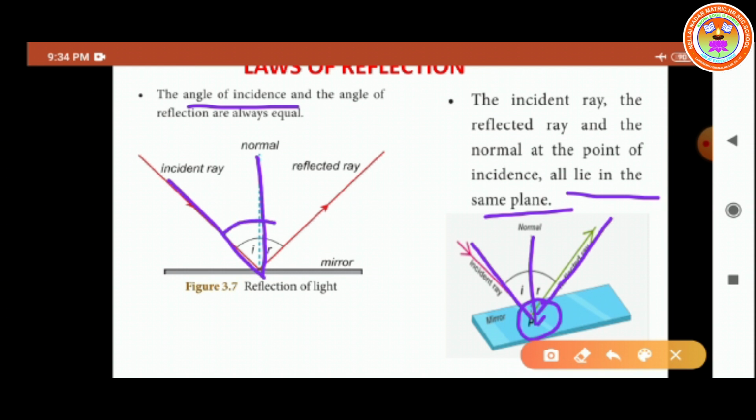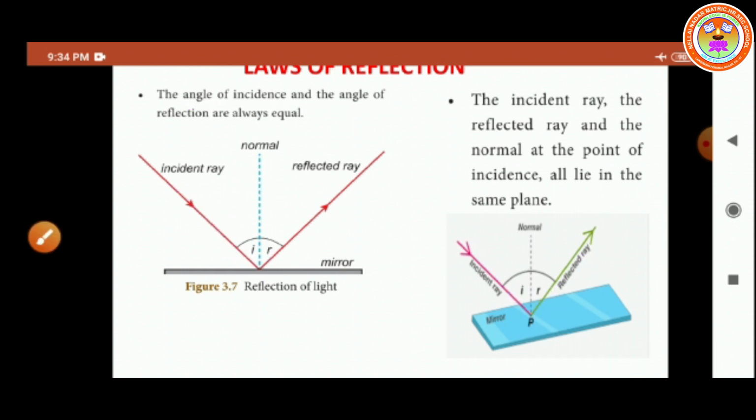So what is the angle of incidence? The angle between the incident ray and the normal. The angle of incidence is denoted by the symbol small i. Do you understand, children?